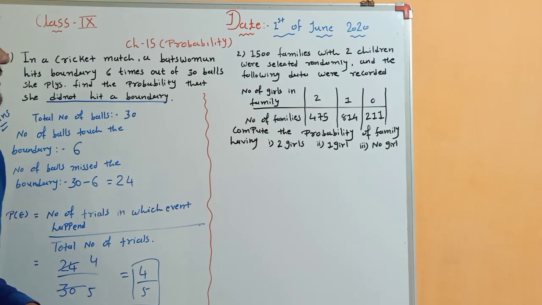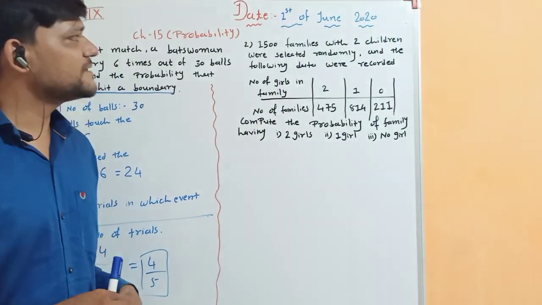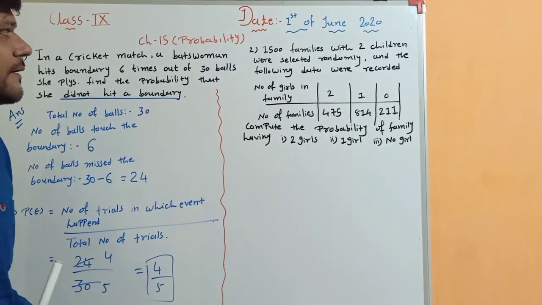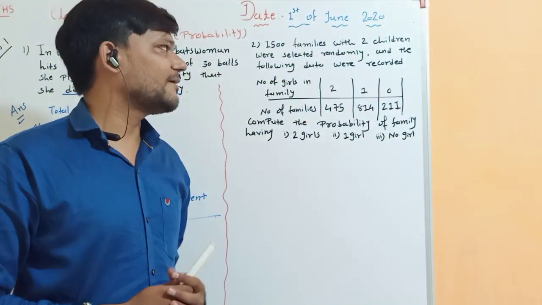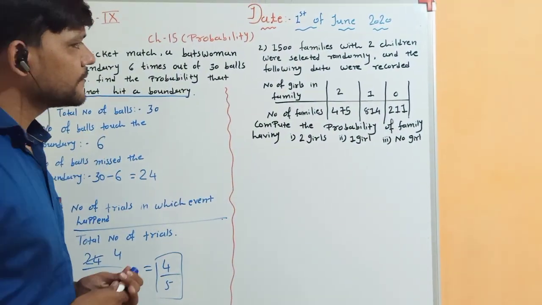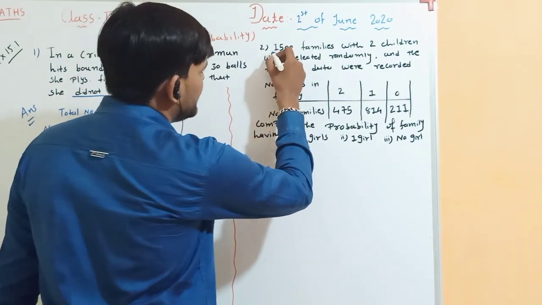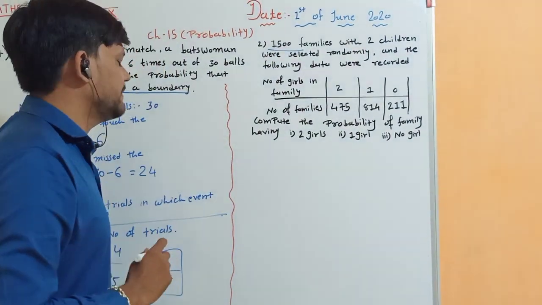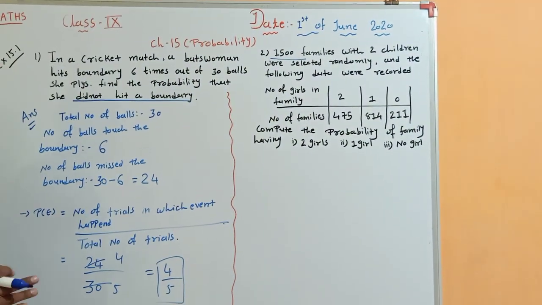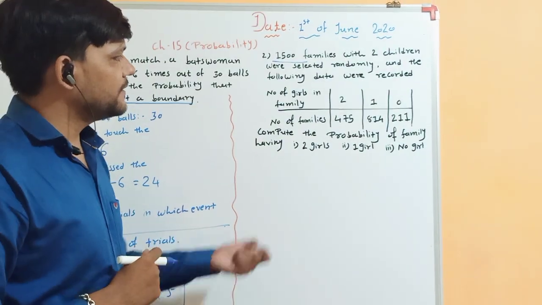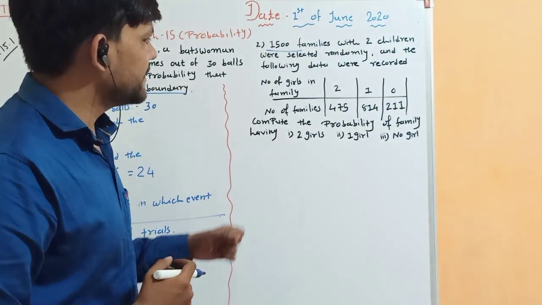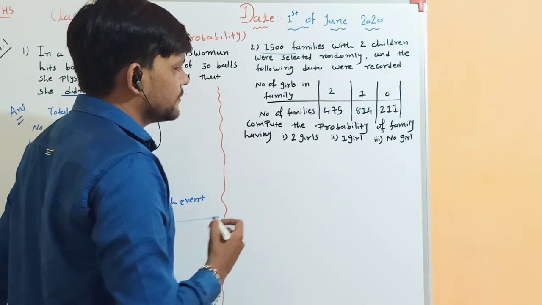1500 families with 2 children were selected randomly and the following data were recorded. Now here the total number of families is 1500, right? That means your total number of trials is 1500. Now here the data is given. The number of girls in the family: 2.